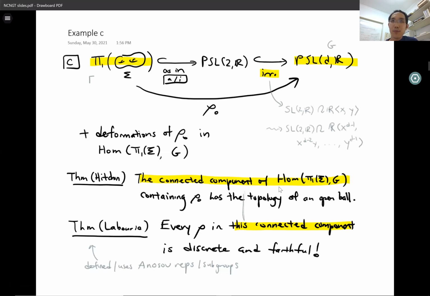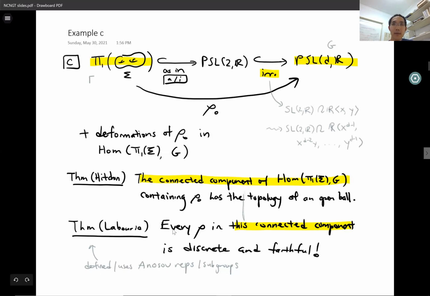If the image subgroups we're interested in, though, we might want to know some more things about the individual representations in the component. For example, are all of the representations discrete, meaning the images are discrete, and are they all faithful? So that in some sense, we can think of these deformations as being on the level of discrete subgroups and not just of representations.